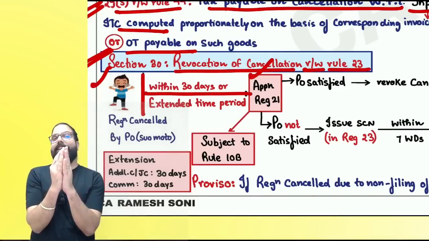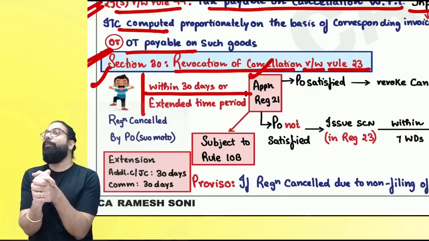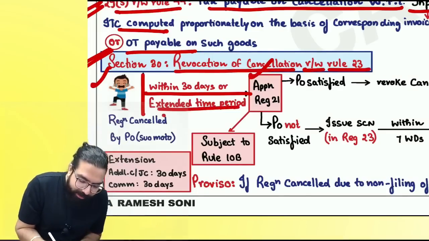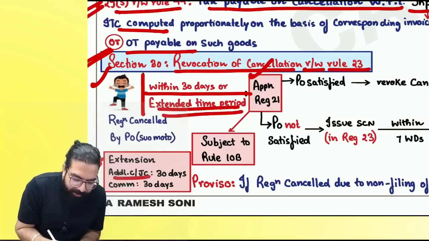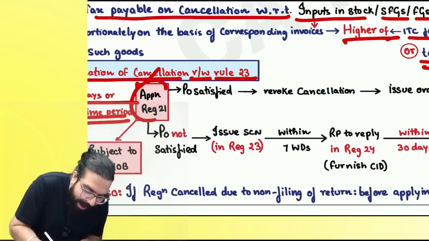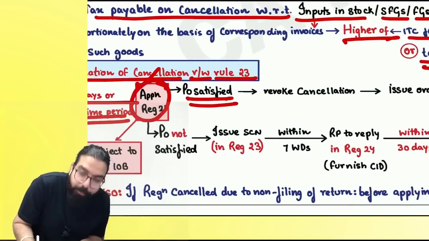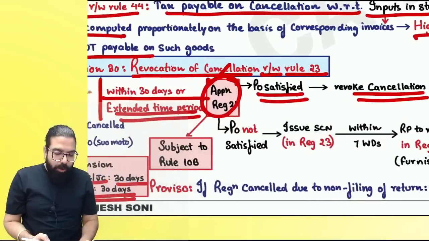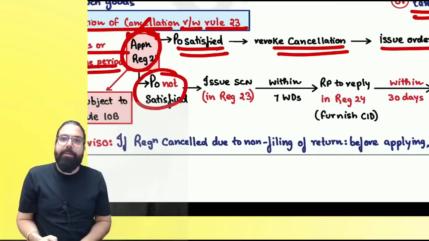Sir, please don't cancel my registration. Apply for revocation of the cancellation order within how many days? 30 days or extended time. Extension can be given by the additional commissioner or joint commissioner for 30 days, and the commissioner by a further 30 days. Are we clear, everyone? Once you apply, if the proper officer is satisfied, then he will revoke the cancellation and issue GST REG 22. If the officer is not satisfied, then he will issue what?